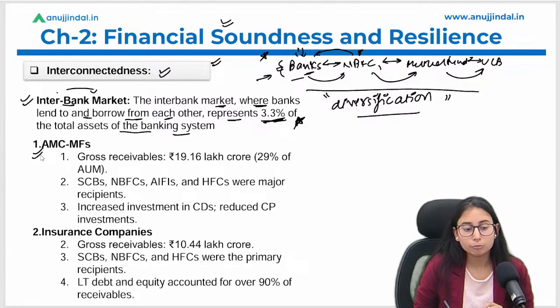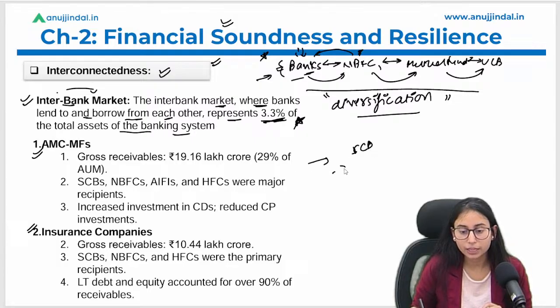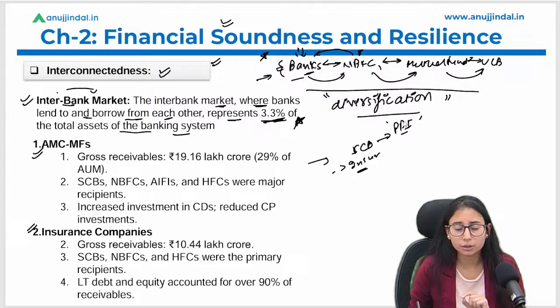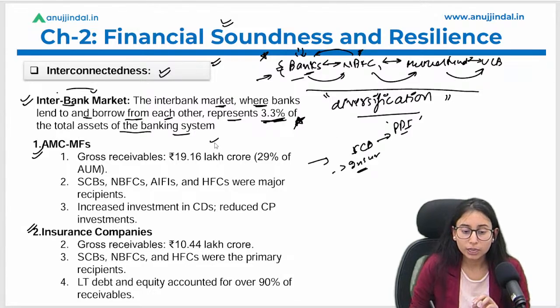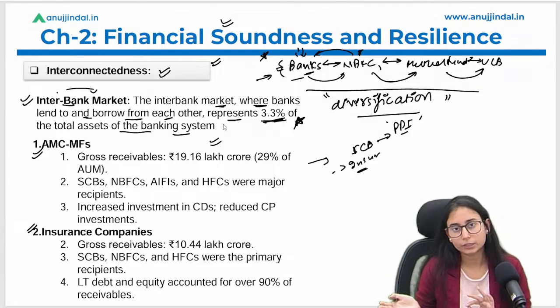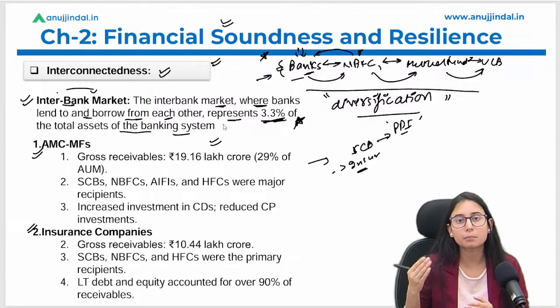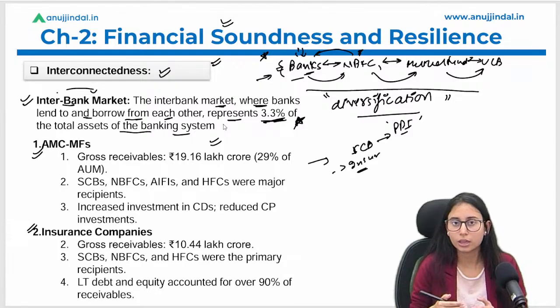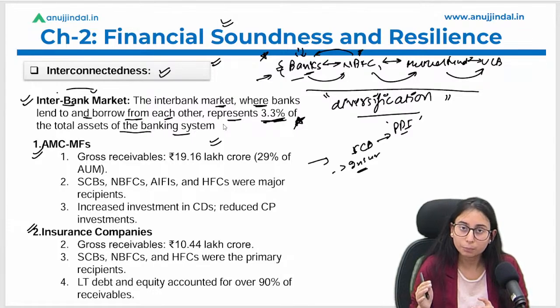Okay, so I have put a few data here. There is more data related to scheduled commercial banks as well, and more data related to insurance companies, right? You will find that in the PDF that we are going to release regarding the financial stability report. Once you are able to understand this data, you will be able to understand that data as well. We will keep reading data; it is factual news with nothing much to understand, so you can simply remember it or collect that data from the PDF itself. I have put two data here. I will make you understand how you have to read this data, and you will be able to understand the same from the PDFs.